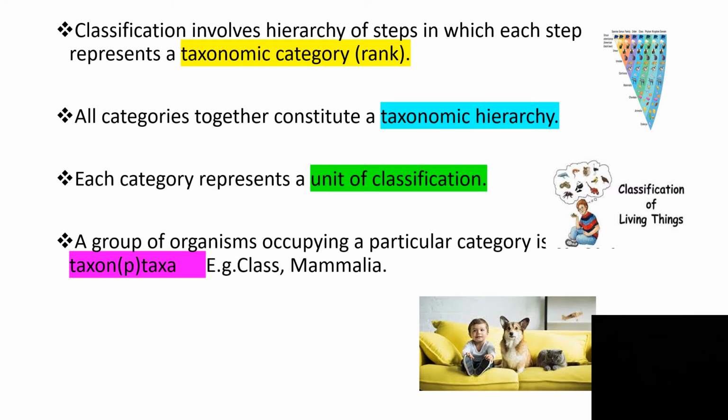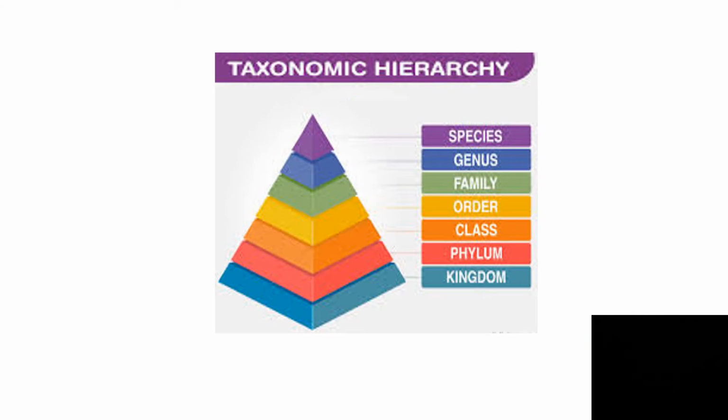A group of organisms occupying a particular category is called a taxon. Taxa is the plural form while taxon is the singular form. An example is class Mammalia. So look at the diagram given here. It's of the taxonomic hierarchy. Here we will start with species. Species is the smallest of all and kingdom is the largest of all.